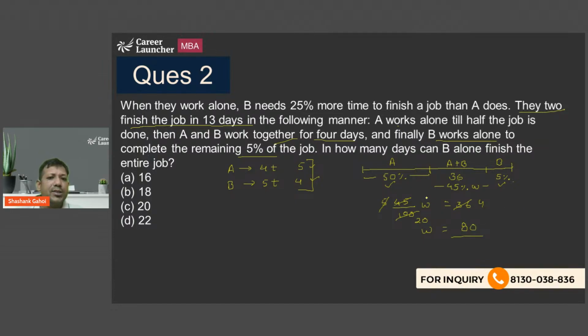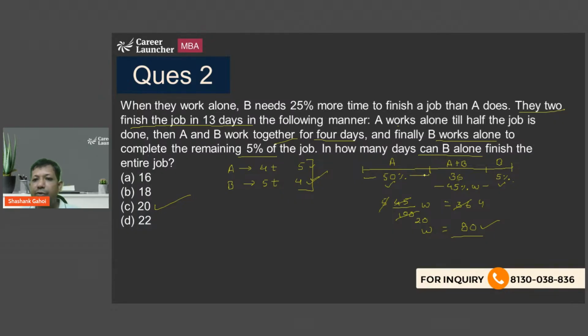Now, what is the question saying? It is asking in how many days can B alone finish the entire job? So the efficiency of B is 4. The total work is 80. So how many days is B going to take alone? That is going to be 20 days, and that's going to be option C. So it is an easy question, not difficult. Should it be done in the exam?